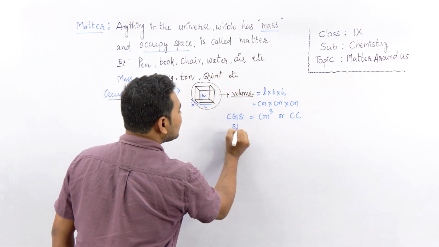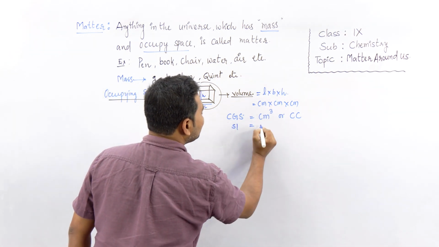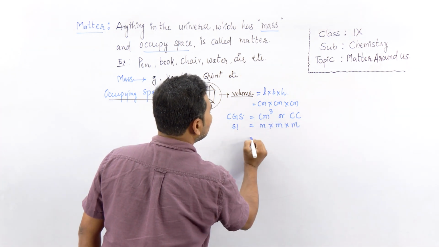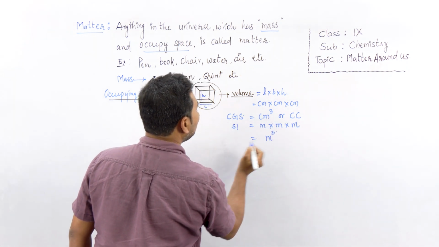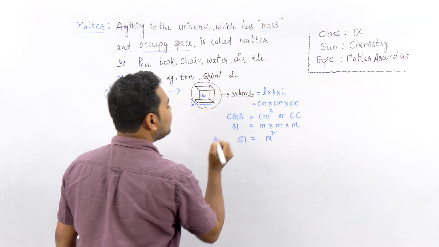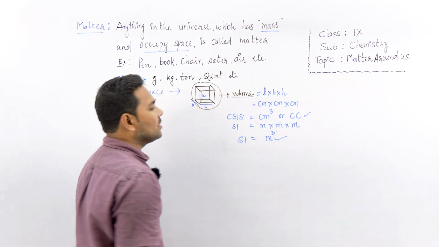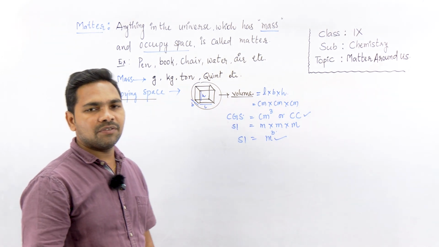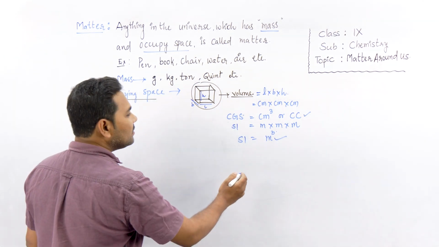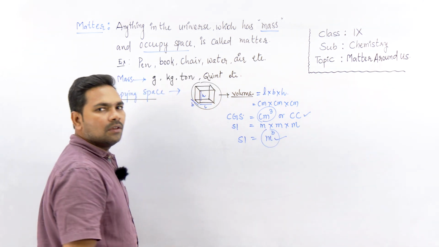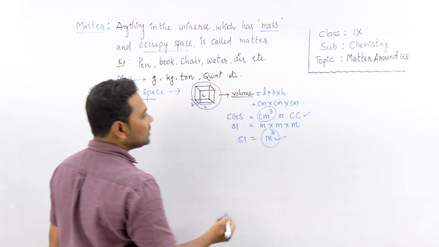Then in the SI system, we write meter into meter into meter, which is meter cube. This is the SI unit of volume, whereas cc or centimeter cube is the CGS unit of volume, right?